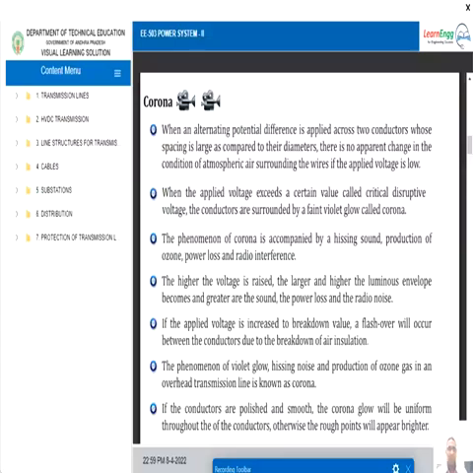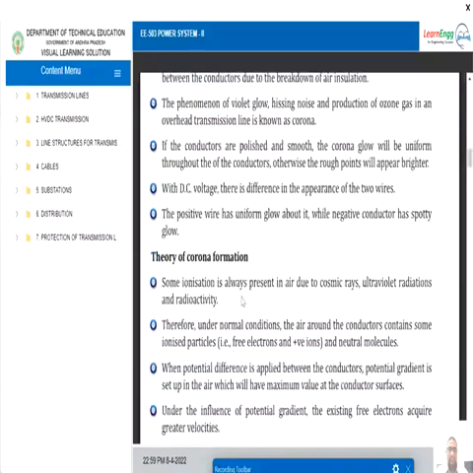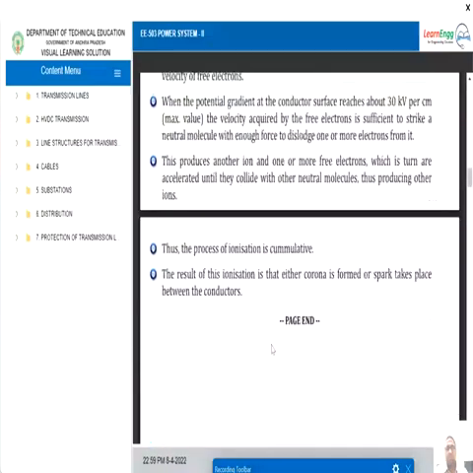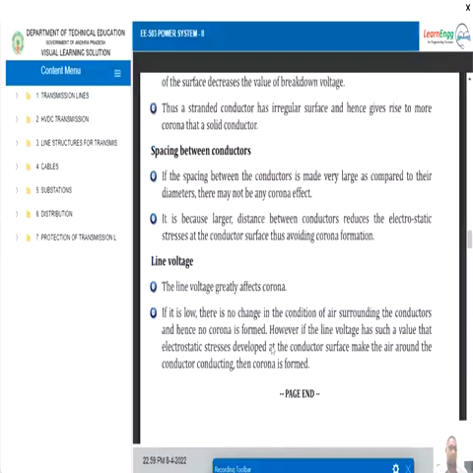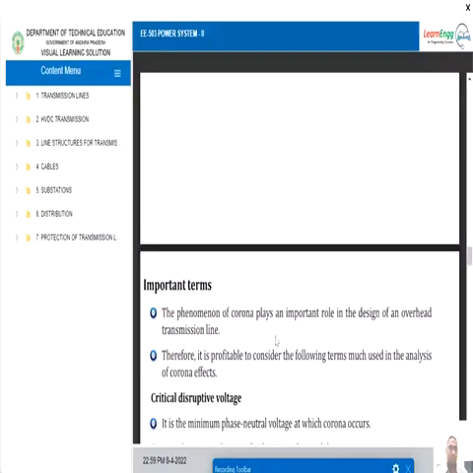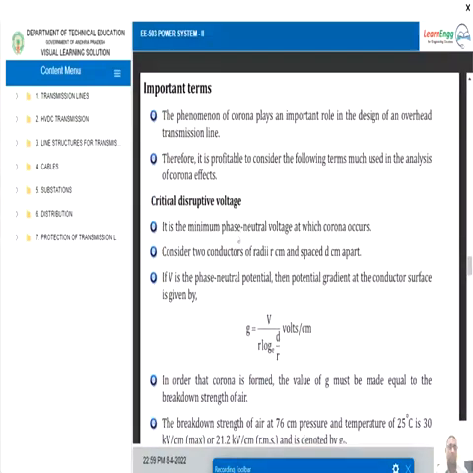So now let us see what are the related voltage parameters that we will discuss in corona. So in this topic we are going to discuss critical disruptive voltage and visual disruptive voltage. So there are two types of voltages. One is critical disruptive voltage and another one is visual disruptive voltage.